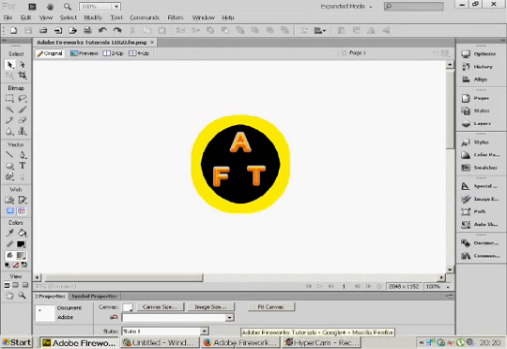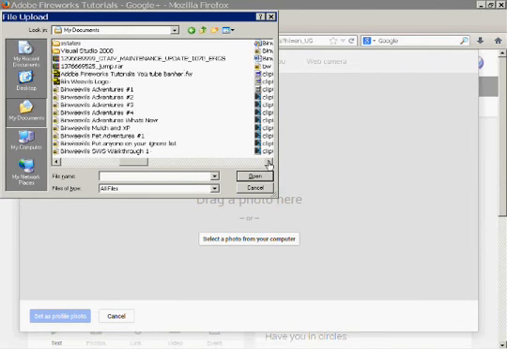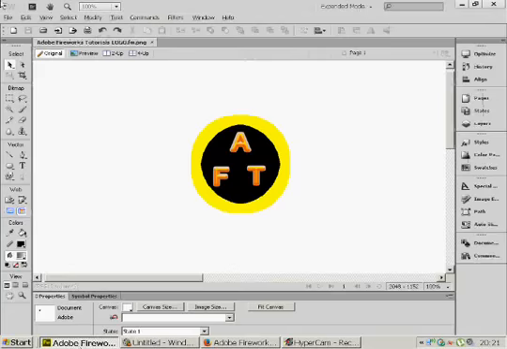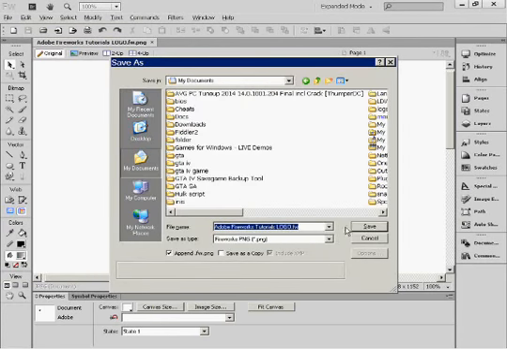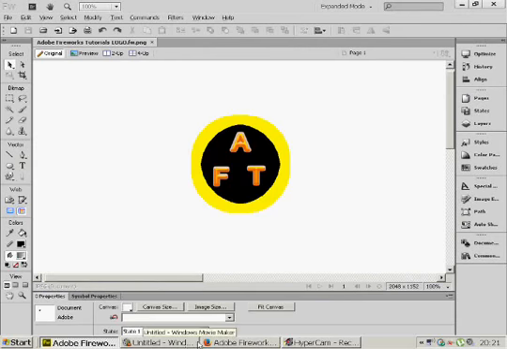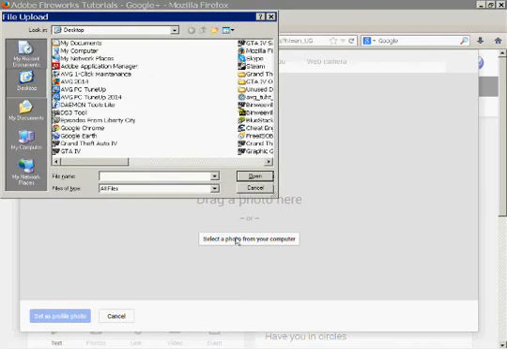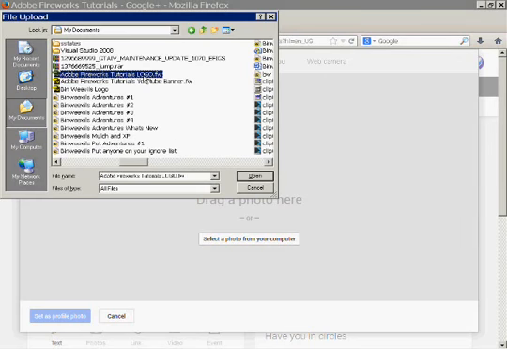Adobe Fireworks Tutorials logo. I'm going to say it again. Save as, it's on downloads. So you click on select a photo from your computer, my documents, and there it is. So click on that and then click on open.